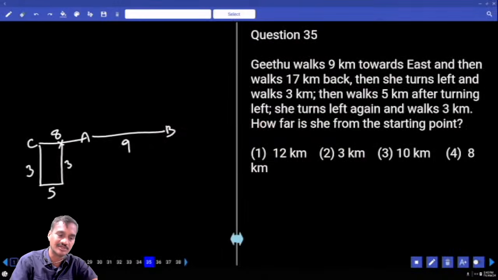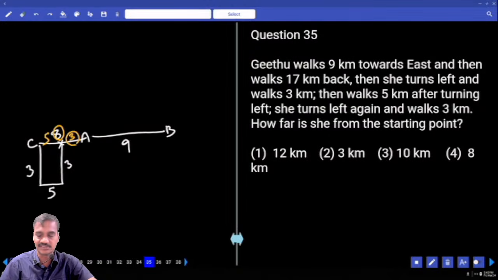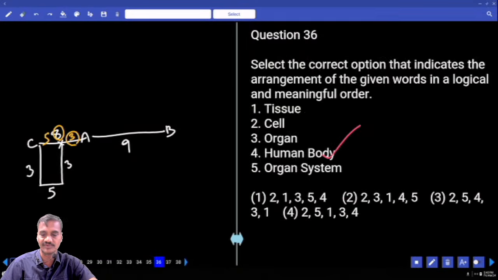Out of these 8 kilometers, now 5 are already covered. Now we are left with only 3 more. And 3 kilometers, that is given in choice 2, question number 35. And 36, now we need to find out the meaningful order.